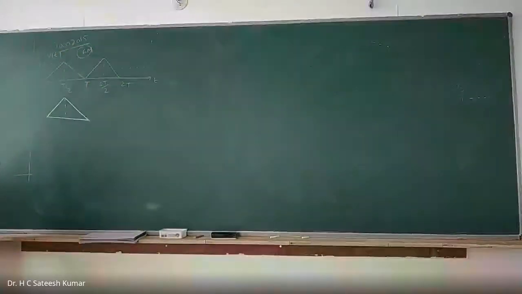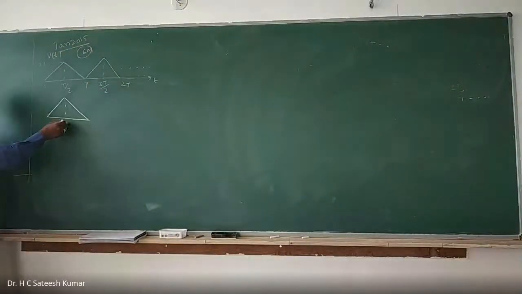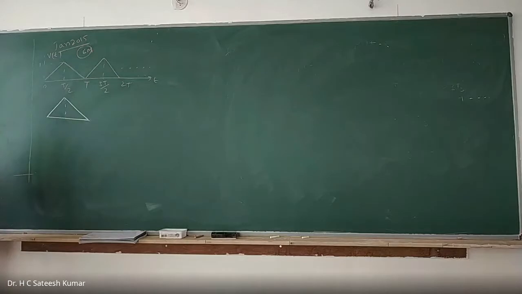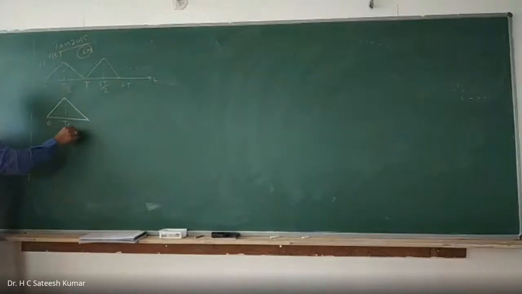So now you write down and synthesize f1 of t, find the Laplace transformation of it, divide by 1 minus e to the power of minus ts, and you will get the answer. So 0, T by 2, T, and amplitude is 1.